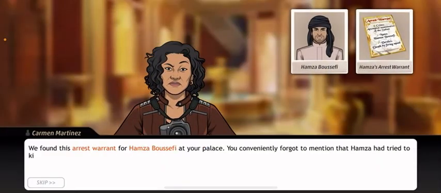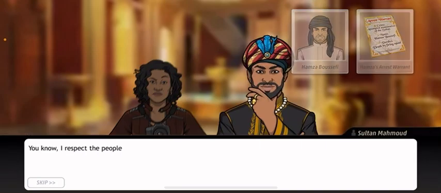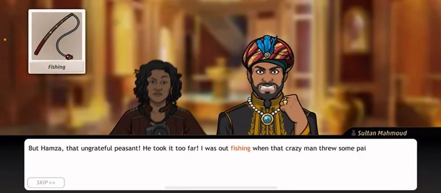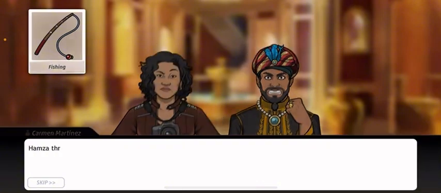We found this arrest warrant for Hazma Bose at your palace. You conveniently forgot to mention that Hazma would try to kill you. You know, I respect the people's right to protest. Why would they not be jealous of royalty? But Hazma, that ungrateful peasant, he took it too far. I was out fishing when that crazy man threw some paint at me. My guards chased him, but he got away.